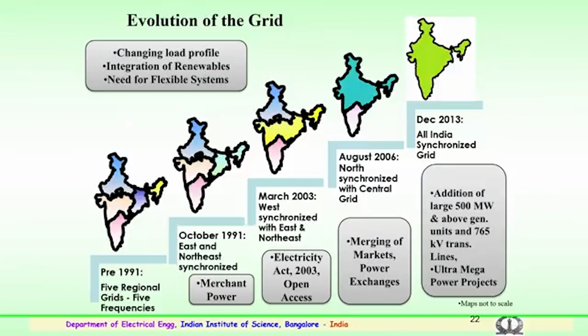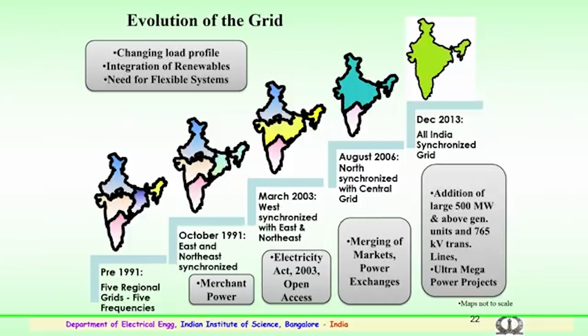So, as mentioned, pre-1991 5 regional grids were formed, and these 5 regional grids were operating at particular frequencies. Somewhere in October 1991, the east and north grids were synchronized, and the 4 grids were formed out of 5. The 4 regions were made.